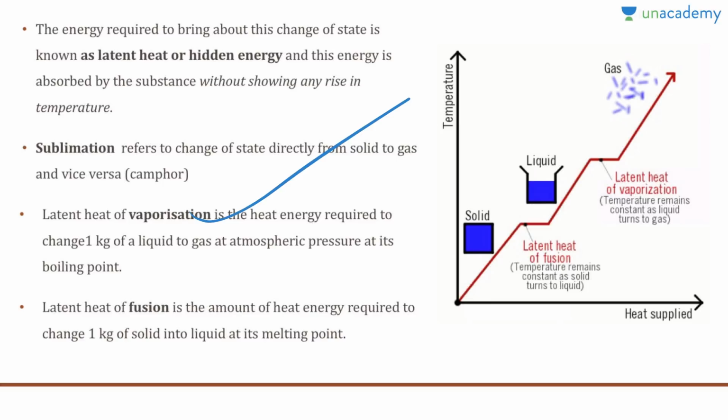Latent heat of vaporization is the heat energy required to change 1 kg of a liquid to gas at atmospheric pressure at its boiling point. And the latent heat of fusion is the amount of energy required to change 1 kg of solid into liquid at its melting point. So as you can see from this graph, similar to the previous one, but with a little change in the description.